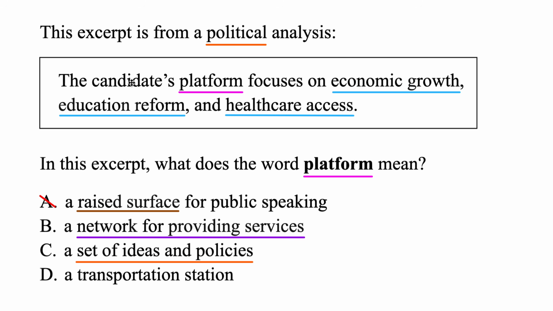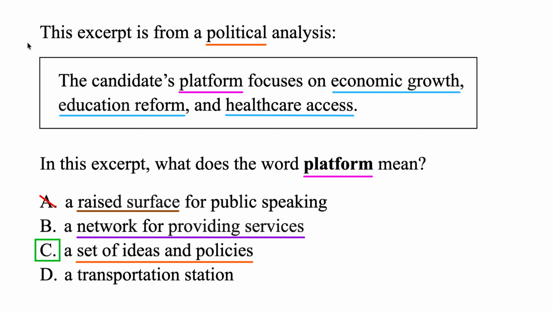So a candidate is running for a political position. They're talking about their platform. Those are their ideas and the policies, the things they hope to accomplish once they are elected. So this definitely seems to be the right fit here. So C, that looks like the best option.